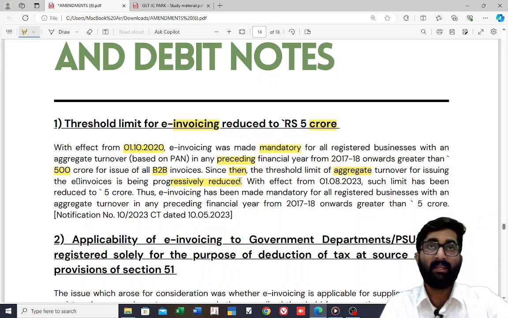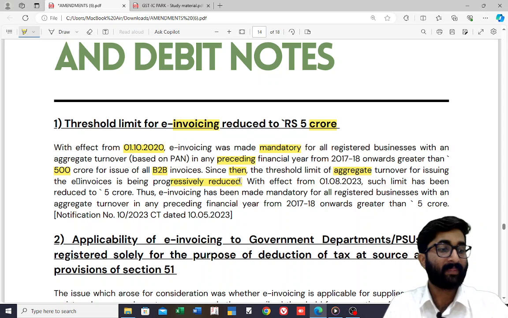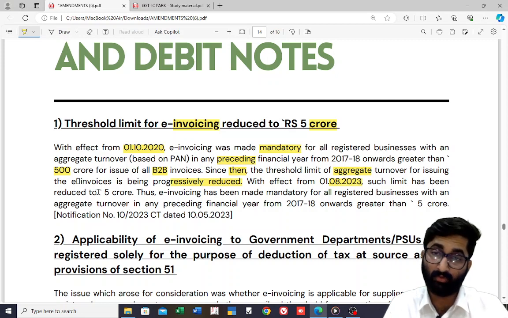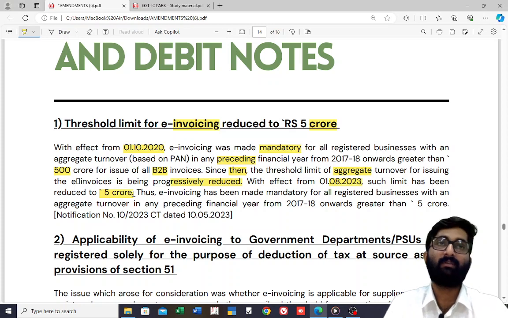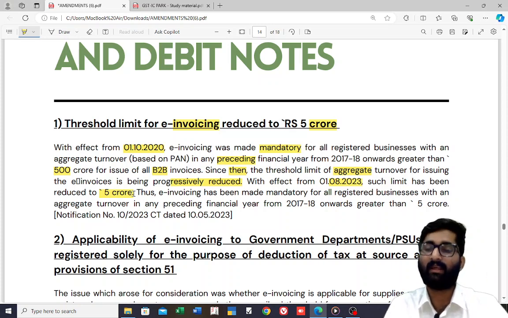Since then, the threshold limit of the aggregate turnover for issuing e-invoices has been progressively reduced. That means it did not reduce to 10 immediately from 500. Progressively they reduced it to 10. With effect from 1/8/2023, such limit has been reduced to 5 crores. Now it is 5 crores. In classroom, we discussed it as 10 crore. Now again, in the statutory update, it is given as 5 crore.